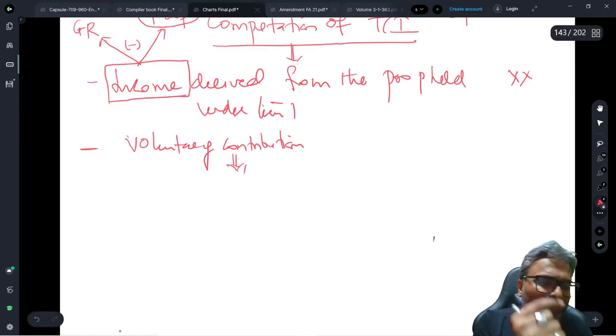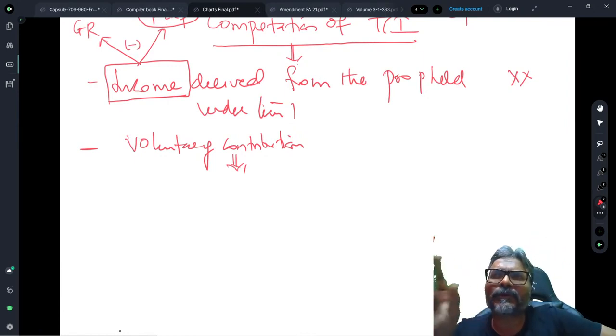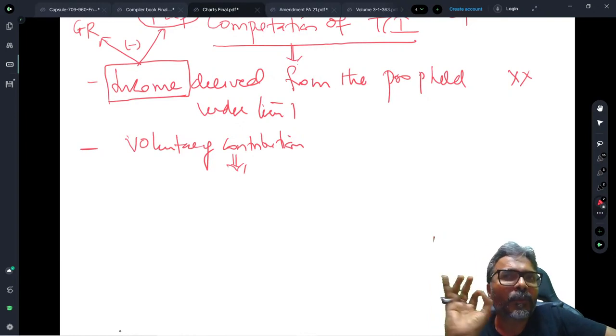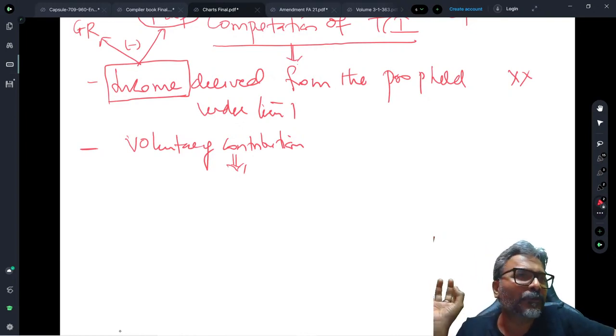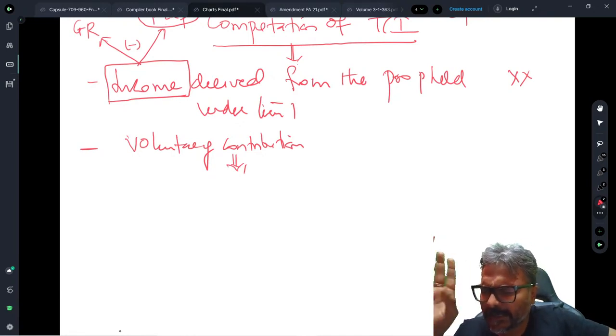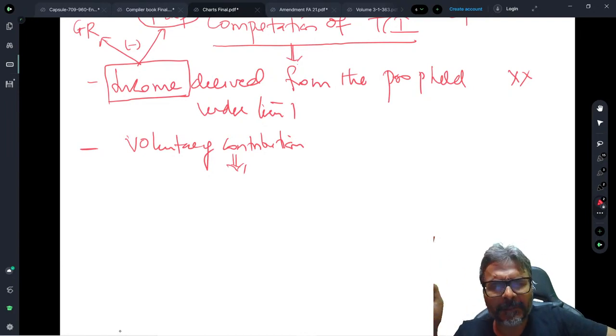Now my next question, Yash. If the question is only talking about it, how do we read the question then? If the question says that voluntary contribution for corpus is 5 lakhs, they have not said anything about whether it has been donated or not. What would be your approach in the examination? Please tell me, which approach are you going to follow? Will we assume that it has been deposited in the mode specified under section 11.5, or will we assume that it is not deposited in the mode specified in 11.5? What would be our approach?